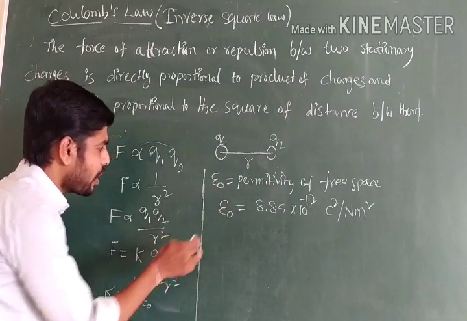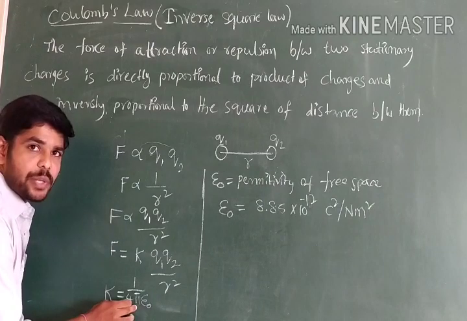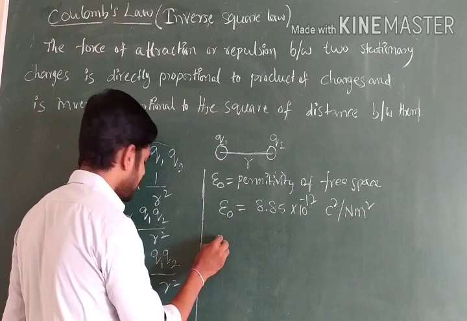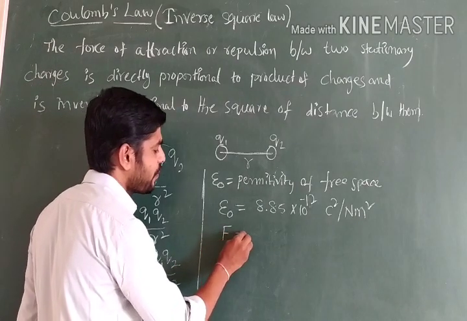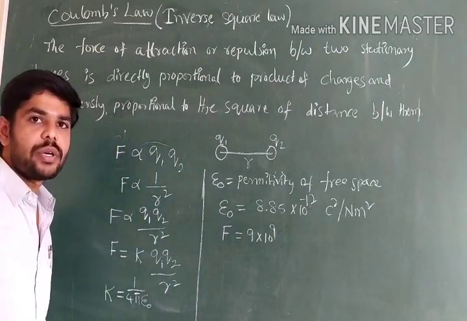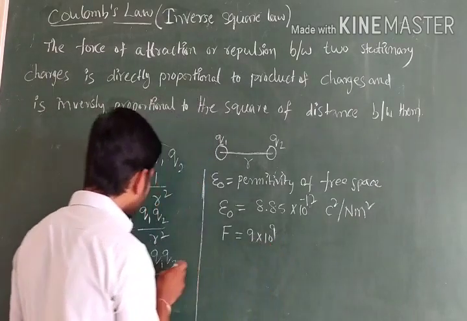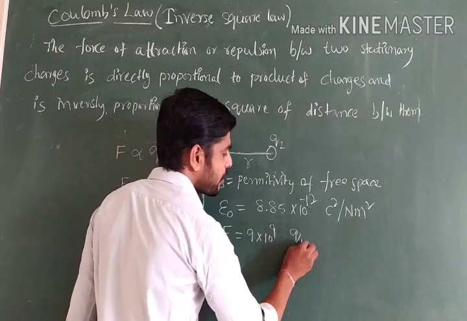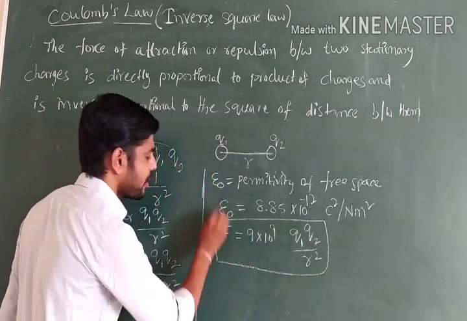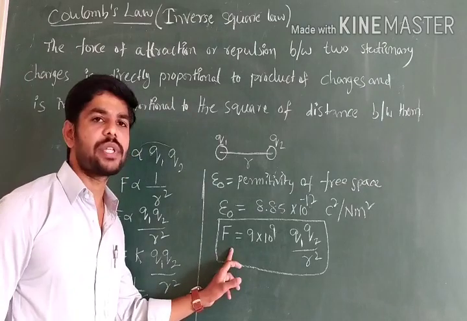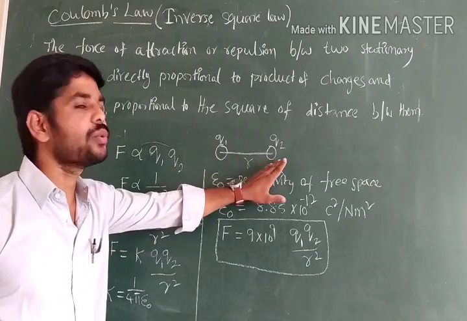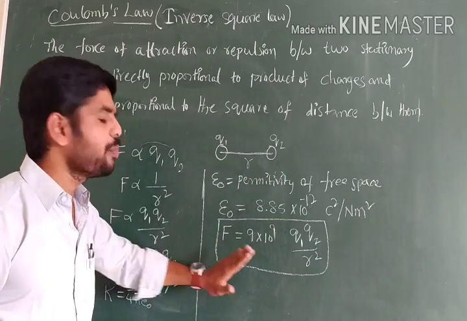If you substitute the epsilon naught value, pi is 3.14 and 4 is also a constant. If you solve all this, the resultant formula is F equals 9 into 10 to the power of 9 Q1 Q2 by R square. This is a very important relation about force. This complete relation gives the entire force acting between two charges.